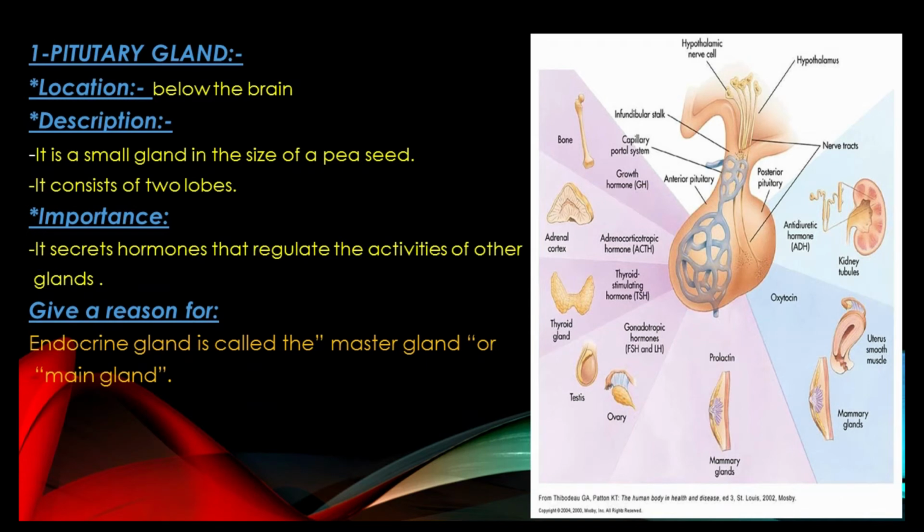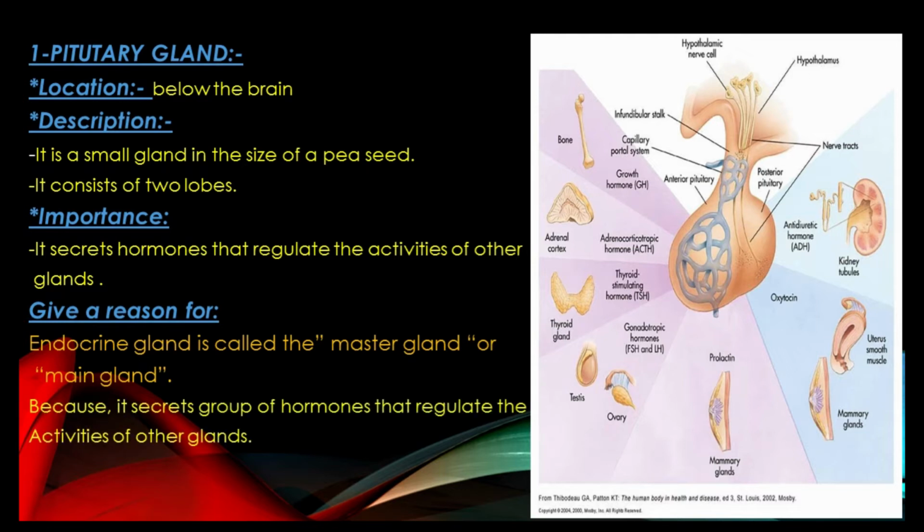This gland secretes hormones that regulate the activities of the other glands. So, the pituitary gland does not secrete only one hormone or two, of course, but a group of hormones which regulate the activities of the other glands. So, here comes the reason for calling the pituitary gland a master gland or main gland. If I ask you to give a reason for it being called the master gland, this is because it secretes a group of hormones that regulate the activities of other glands.